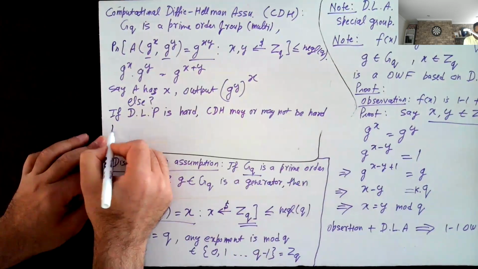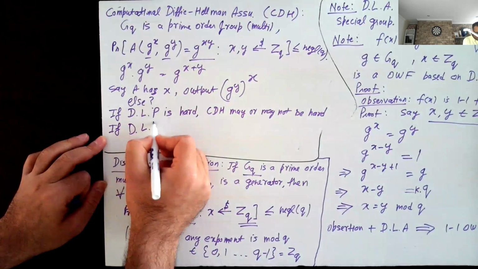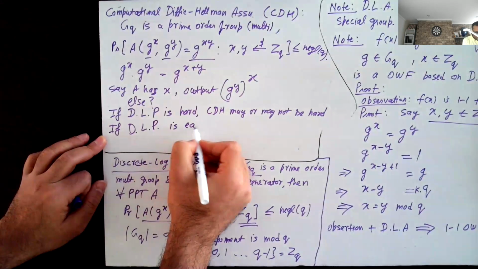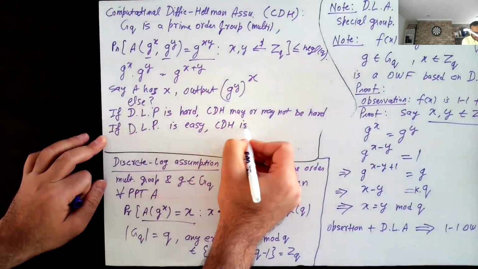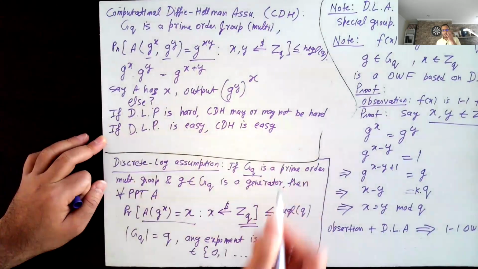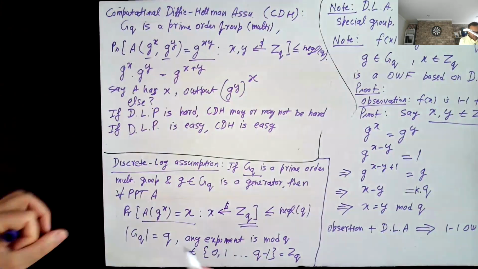But if the discrete log problem is easy, then CDH for sure is easy, which means that CDH essentially assumes something extra on top of the discrete log assumption.